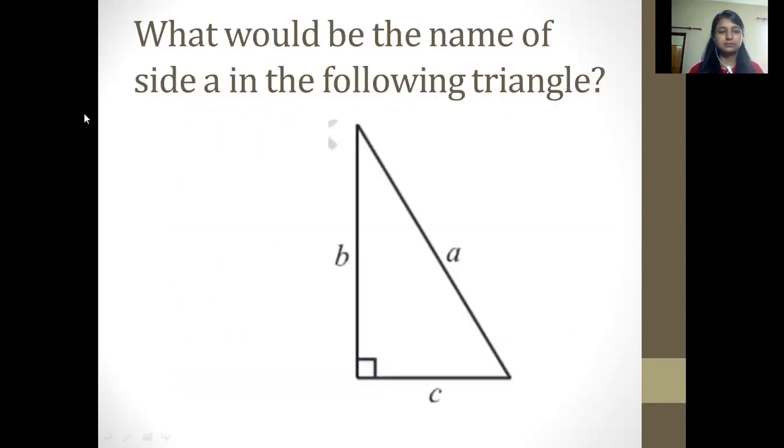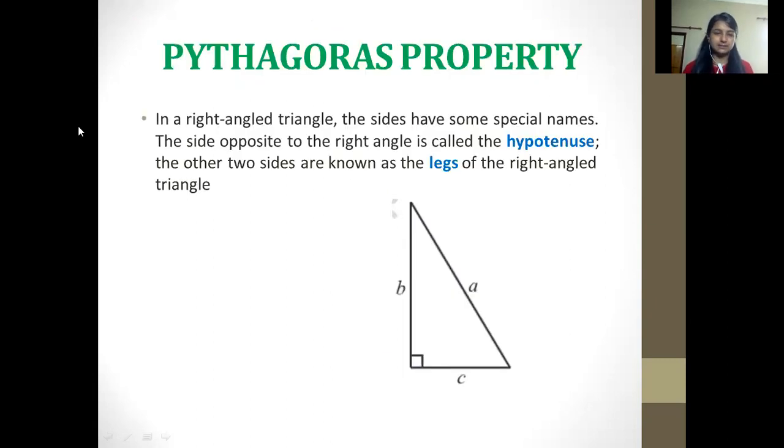So students, what about this triangle? What could be the name for this triangle? You might be saying that it is a right angle triangle because again there is a 90-degree angle. Also we can notice that there is the longest side, and the base is also here. What do you think? We can give another name to this as well. Let us understand that. That is the Pythagoras theorem.